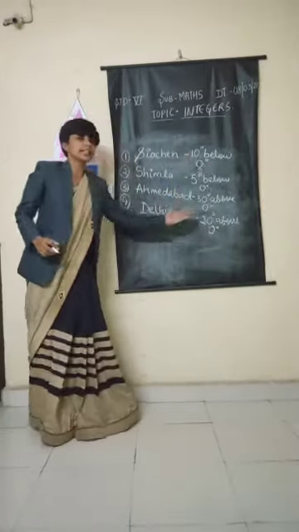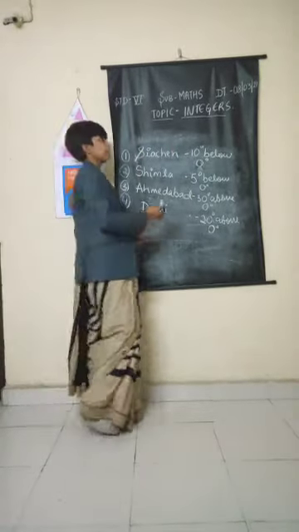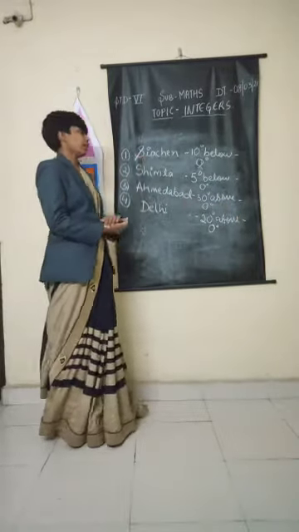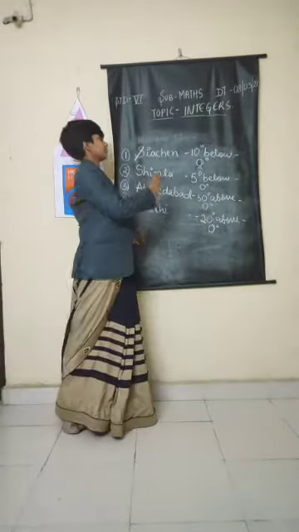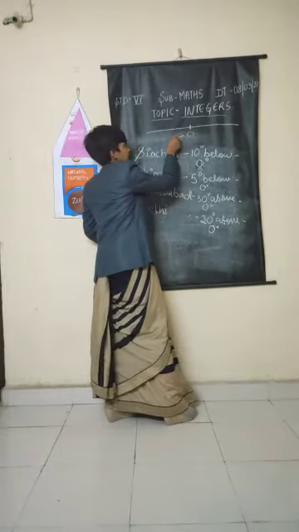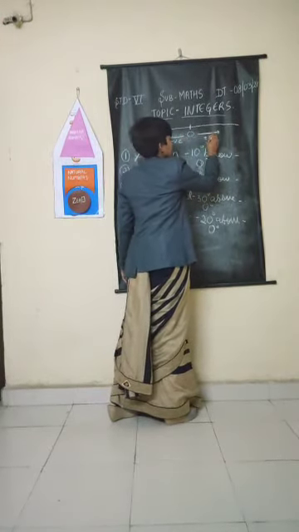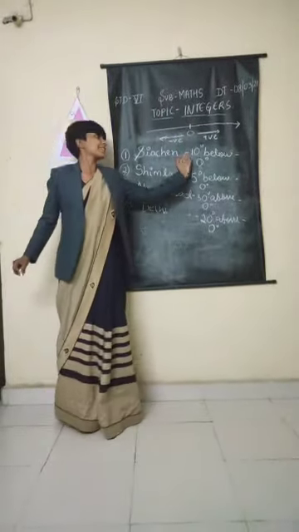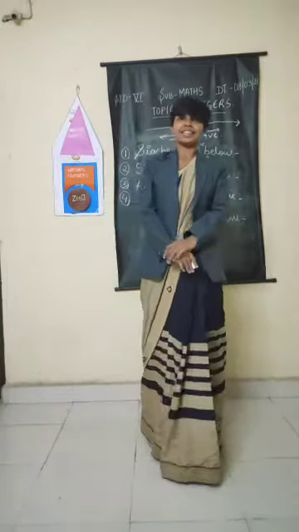Okay, so I have written the temperatures in words in front of every place. Now, you have to tell me what this means. The very first place is Siachen. I have written 10 degrees below 0 degree. So what could be the temperature? Just imagine a number line in front of you. 0. This side there are negative numbers, this side there are positive numbers. Just imagine the numbers and tell me what is 10 degrees below 0 degree. Yes, at least you can try. Try.